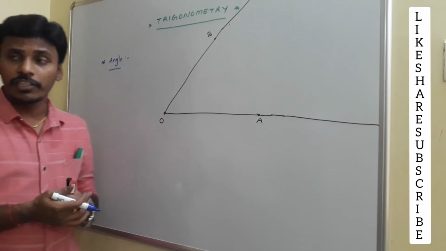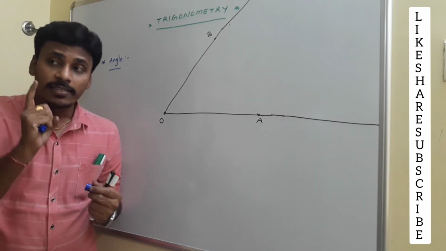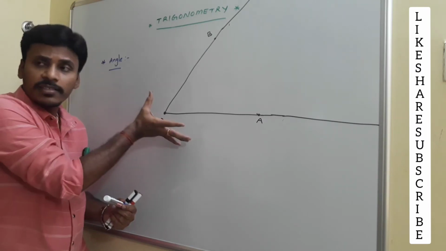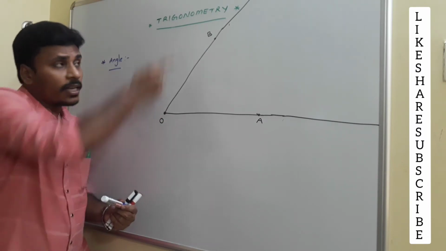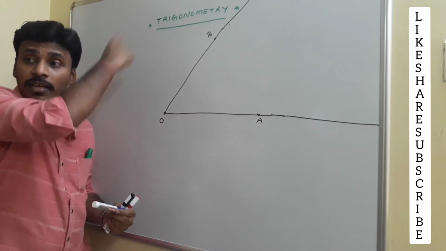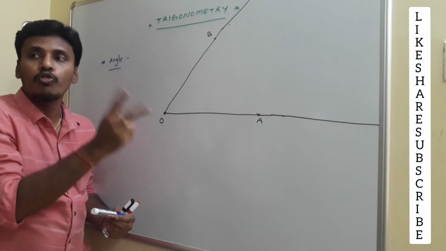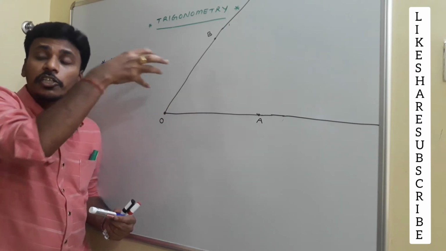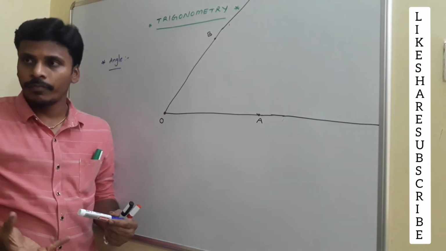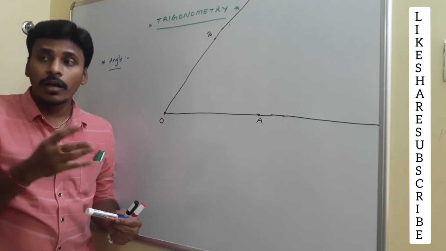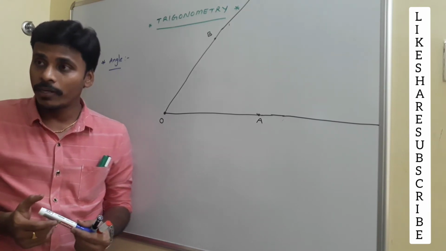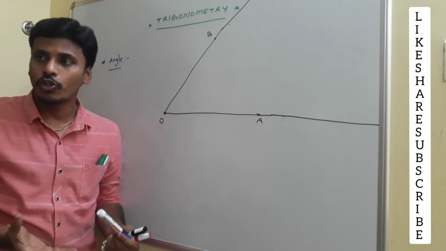But the exact definition is, again I am repeating, a system of two rays having the same initial point. This is the system of two rays having the same initial point. This system divides the total plane into two parts, one this part and the other one this part. Each part is known as an angle. So if you look at one part, what do you have in that part? Do you have any rupees? Any diamonds? What do you have? You have points only.